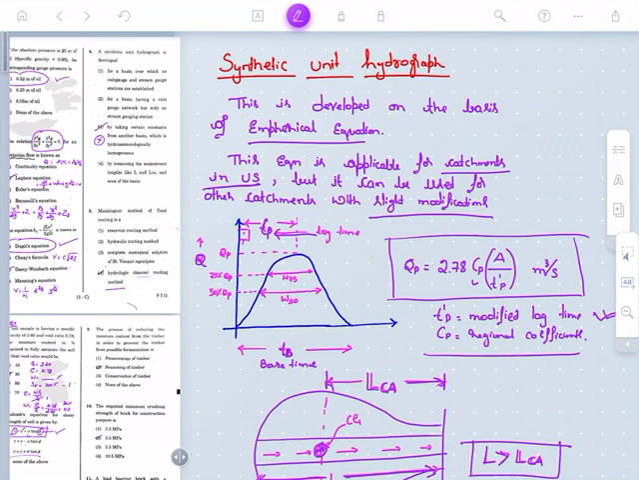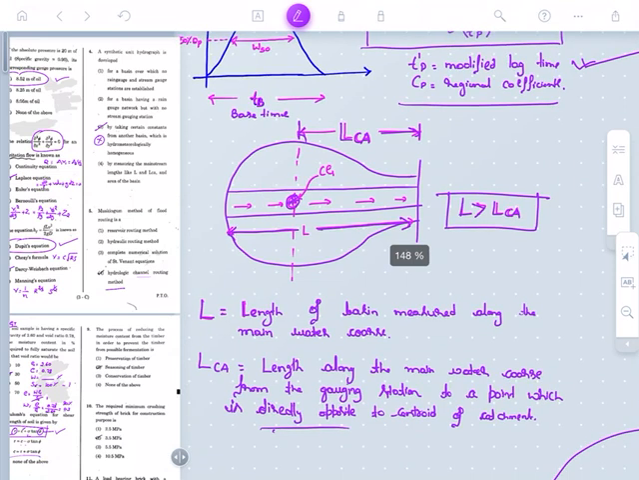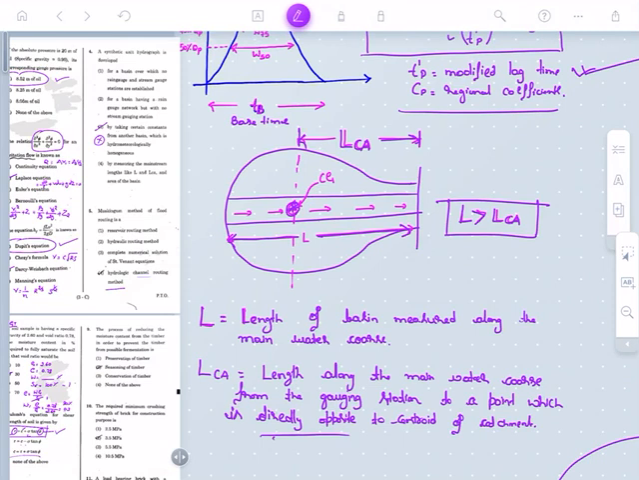Before moving deep into this derivation, I will come directly to the final equation that we have received. See, this is the catchment area. In this catchment there are two concepts. One is with respect to the basin of the water course. This is the length L. So L is the length of the basin measured along the main water course. See, this is the main water course, and the total length measured along the main water course is taken as L.